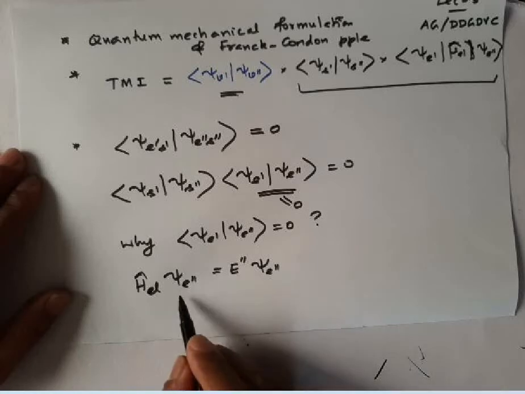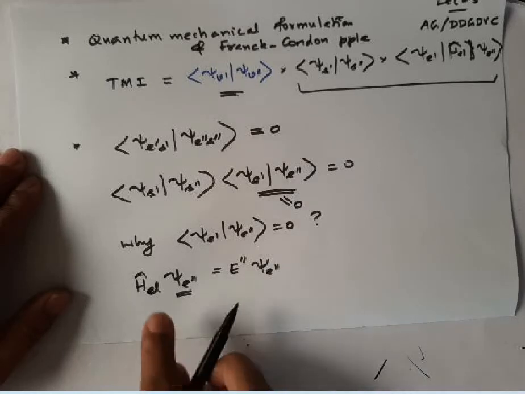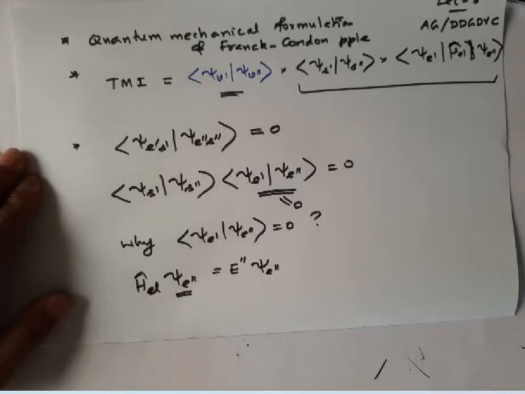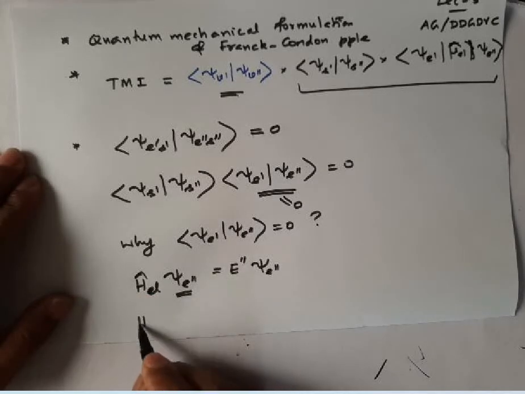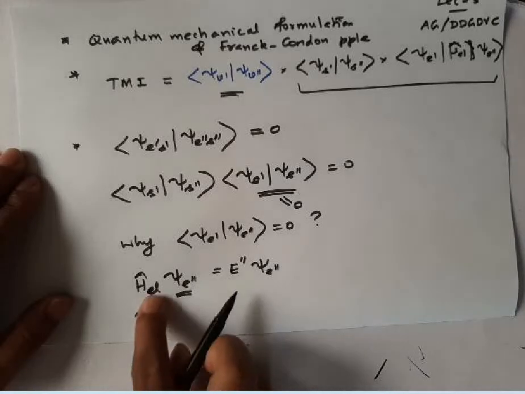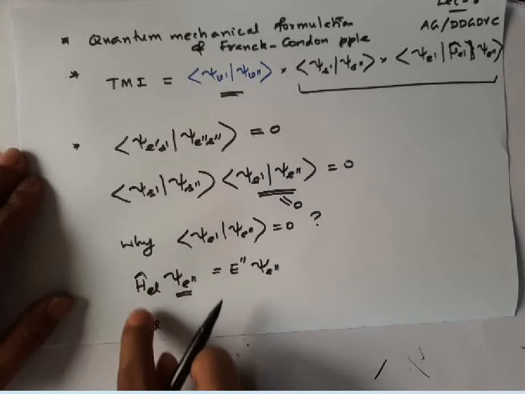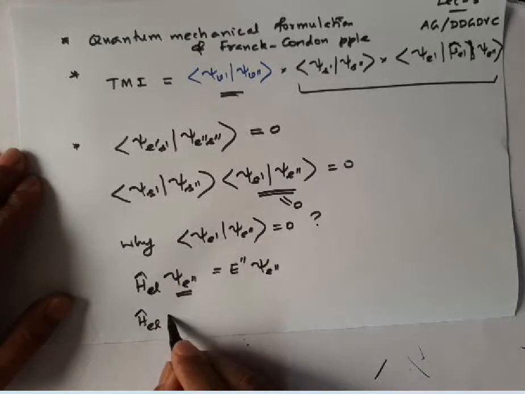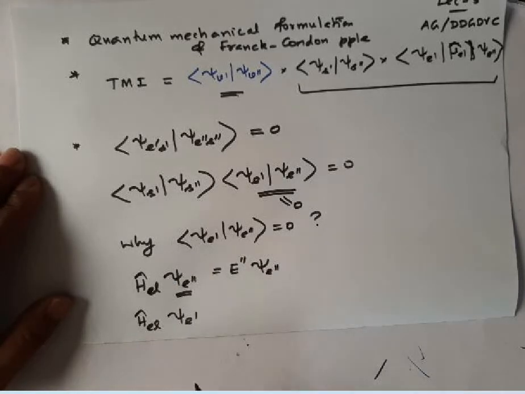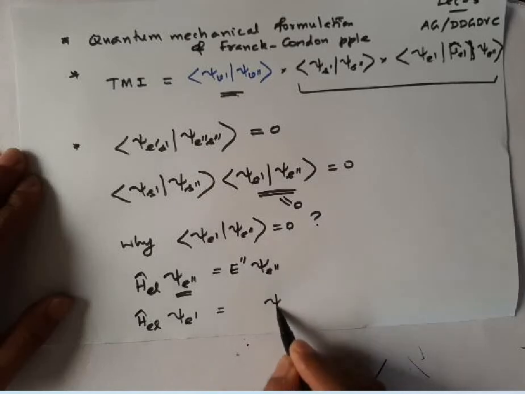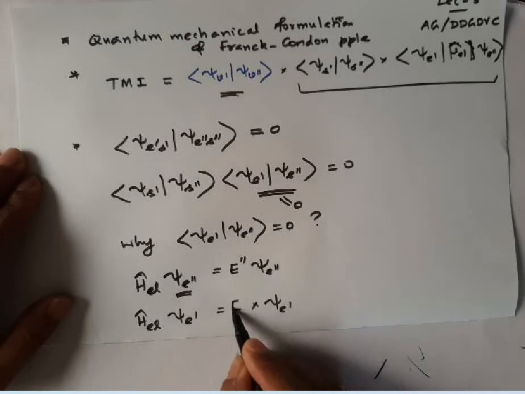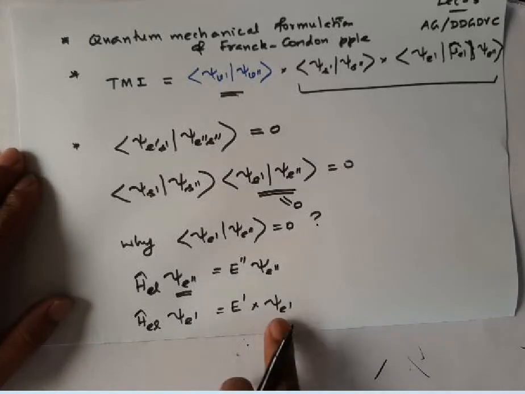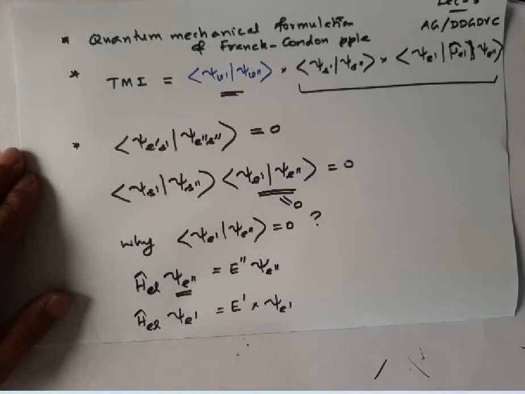So this wave function is an eigenfunction of the electronic Hamiltonian. You take the same electronic Hamiltonian operator and apply it to the excited electronic state wave function. You will get the same wave function multiplied by a constant, that is nothing but the energy of the excited electronic state.